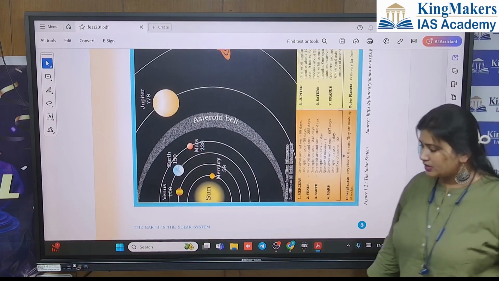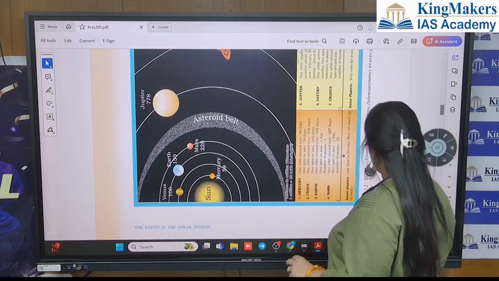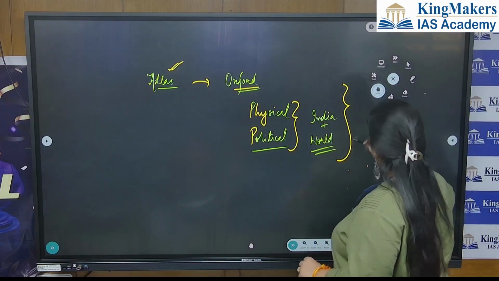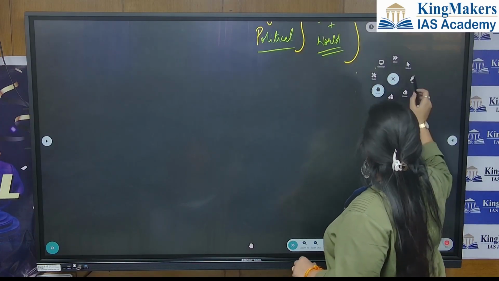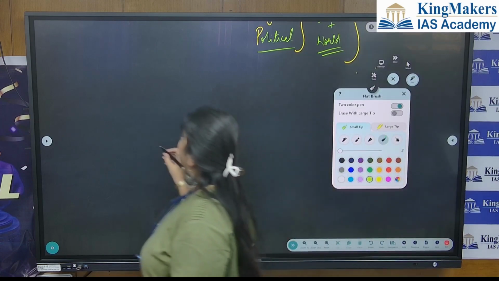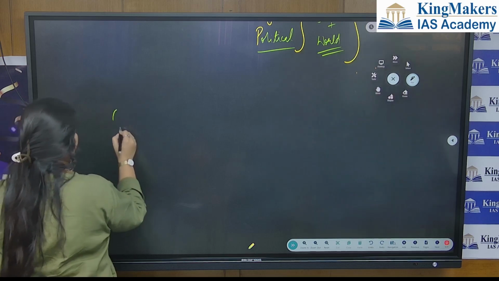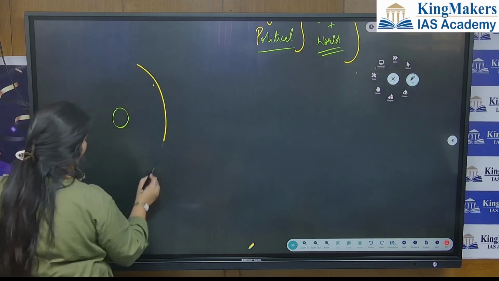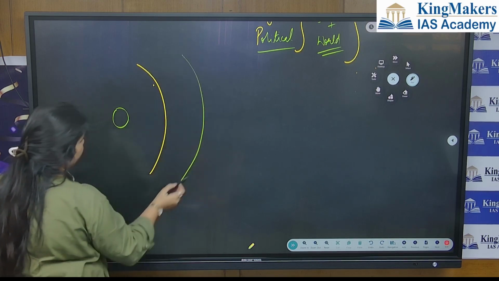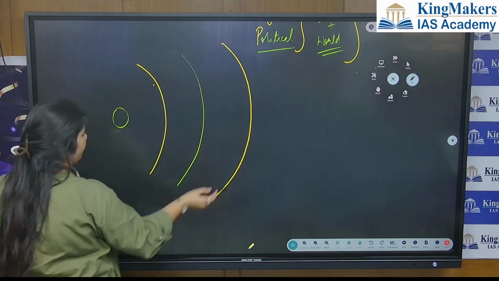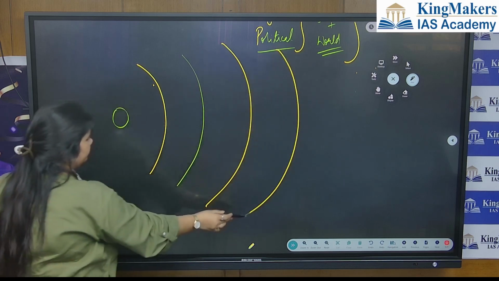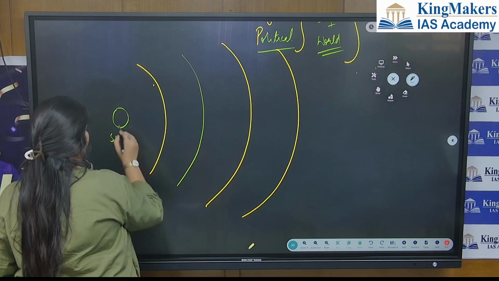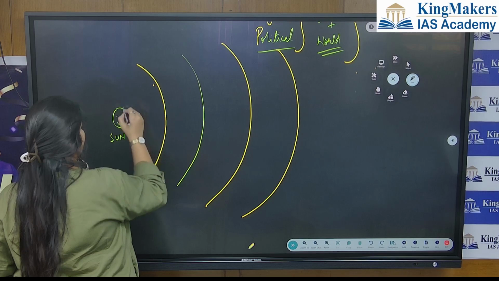If this is the sun, let's do the sun smile.